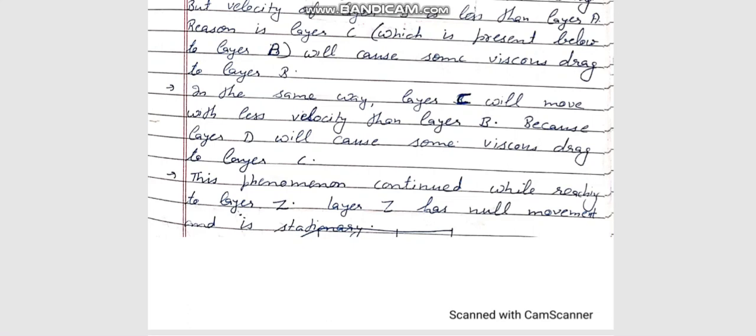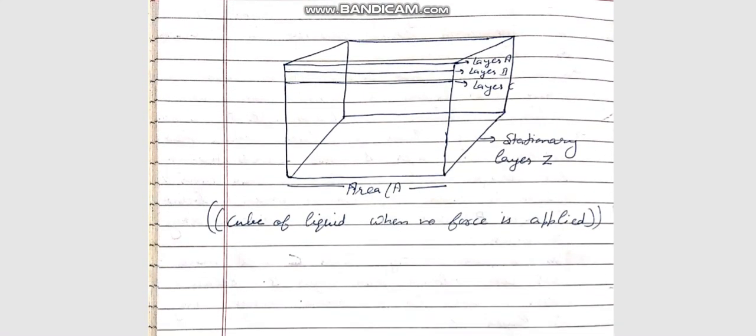Here is a diagram which represents the same situation. For example, we are considering a cube.